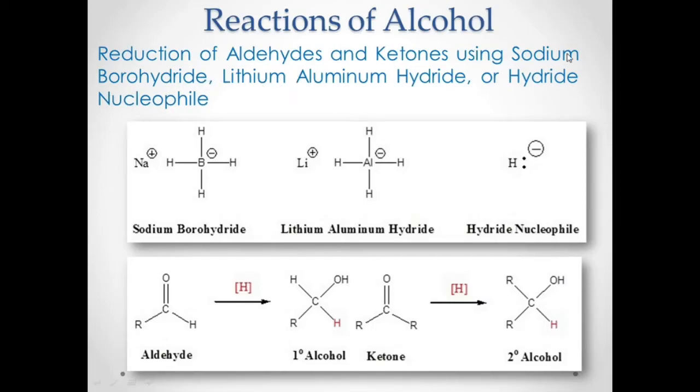These hydrides are actually nucleophiles. They have hydride nucleophiles in their structure, and therefore they can reduce your aldehydes and ketones to form an alcohol.